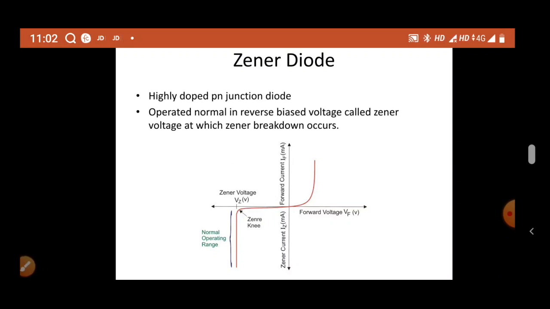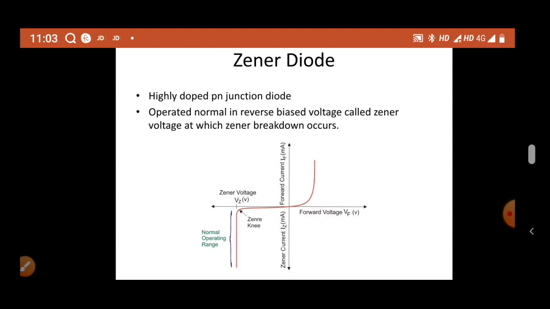There are two types of breakdown: one is avalanche breakdown and the other is Zener breakdown. Avalanche breakdown is when a free electron collides with an atom and gives another free electron, and these two free electrons collide with two other atoms and give two more free electrons, and these four free electrons collide with four other atoms. In that way the free electrons keep increasing, which leads to conductivity. That is called avalanche breakdown.